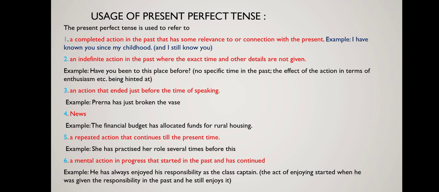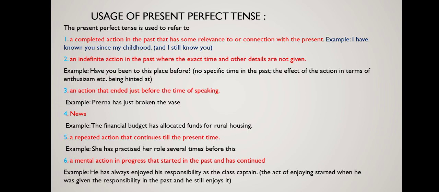Again, an action that ended just before the time of speaking is expressed through present perfect tense. Let's read the example. Prerna has just broken the vase. So, this is the action that ended just before the time of speaking.